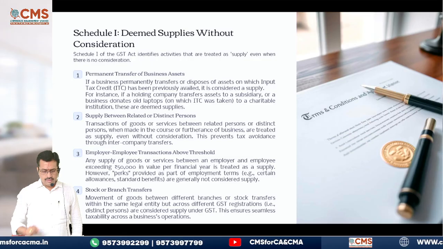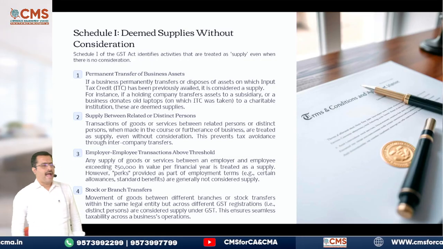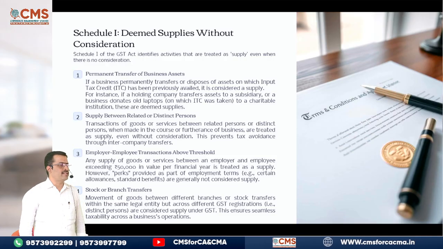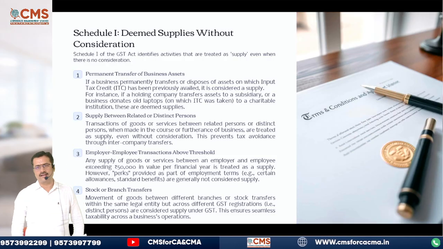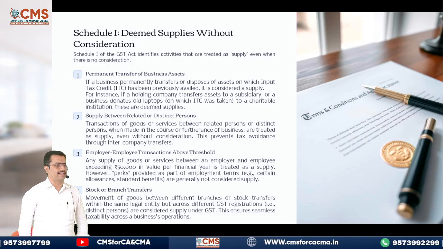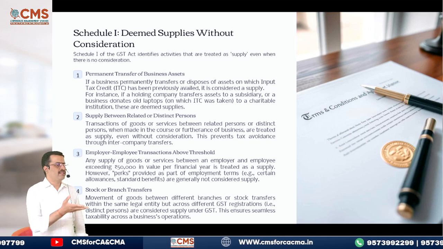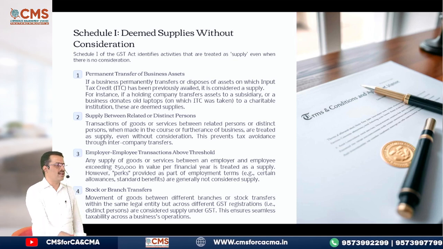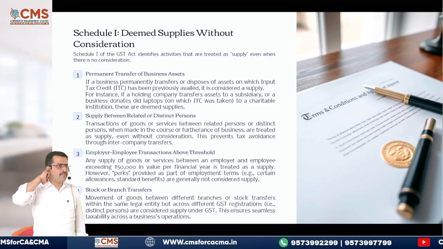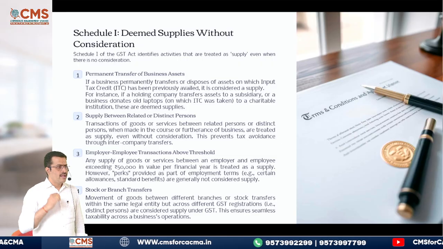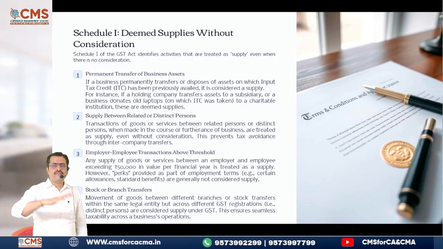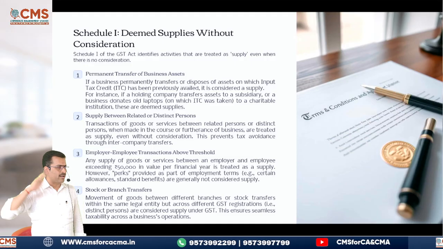Okay. Now let's see what are the activities or supplies covered under schedule number 1, which are made without consideration. First one in that is permanent transfer or disposal of business assets. Now what do you mean by business asset? Assets which are purchased for the purpose of carrying on the business are called business assets. Now listen carefully. I purchased some assets for my office. Okay. I availed input tax credit also on that. Now what I did is I have donated it to a public charitable institution.